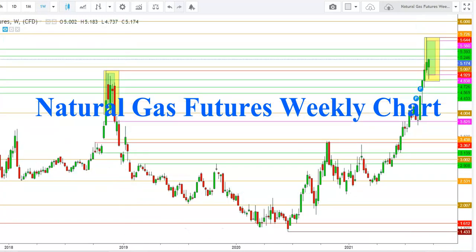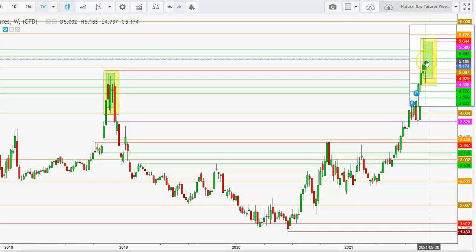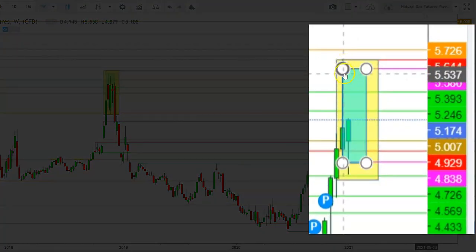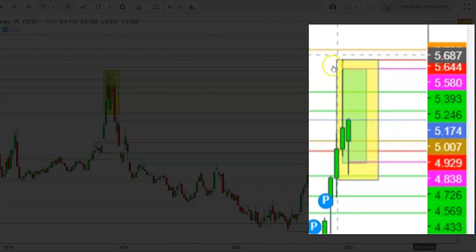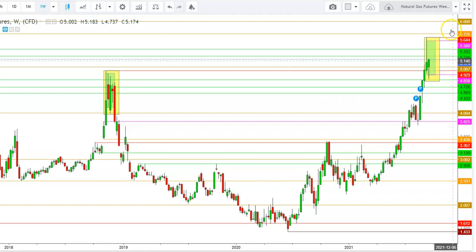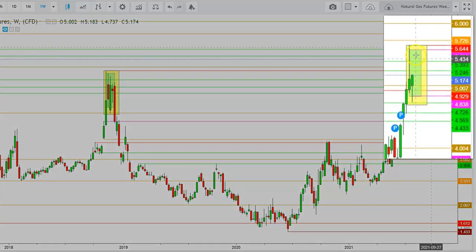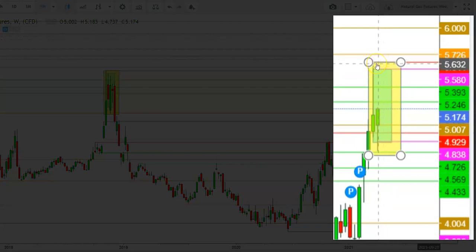Hope most of you have already seen this analysis in a weekly time frame. Here you can see how the natural gas futures found the formation of an exhaustive candle in a weekly time frame during the last week, but during this week the formation of a bullish candle in a weekly time frame looks evident enough to retest these highs once again, because here I have already explained why I constructed this zone. Here you can see how the natural gas futures repeated the moves of 2018 in 2021, where they exactly tested the area I have marked here up to the upper end of this zone. The natural gas futures have already tested it during the last week.